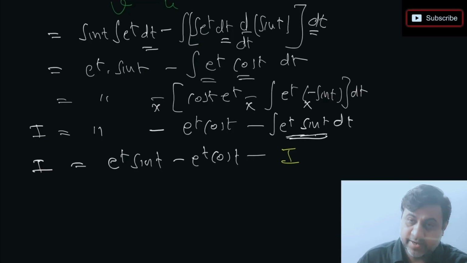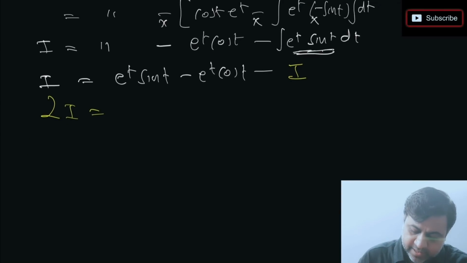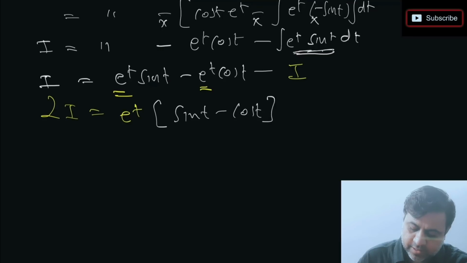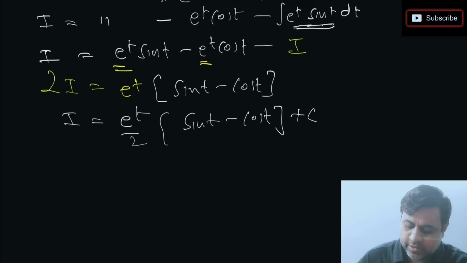Minus I on the other side, so it goes to the left hand side, so I plus I, 2 times I. So what you can do in the right hand side is, if you observe, can I take e power t common? So if I take e power t common, what is left in the bracket? We are left with sin t minus cos t, and then we can write the value of I as e power t by 2 into sin t minus cos t. I'm just writing plus c here. One more last step is left. What is the last step? If you observe, we cannot keep it in terms of t, right?